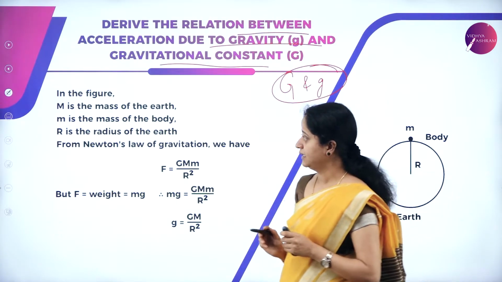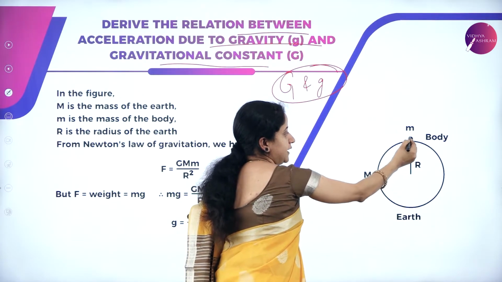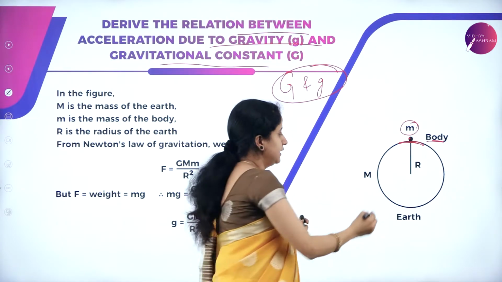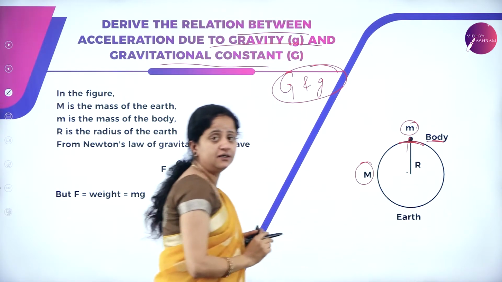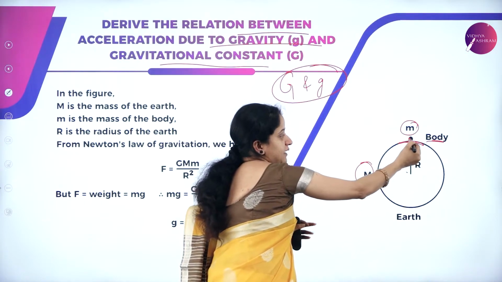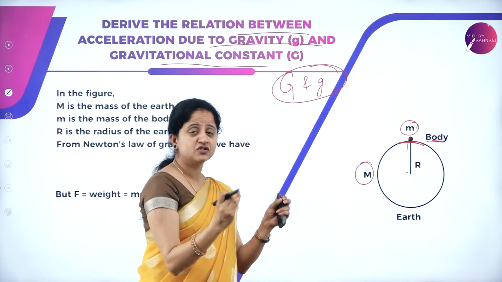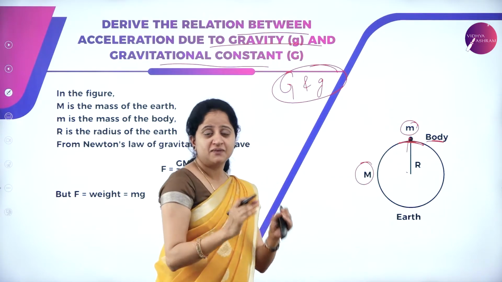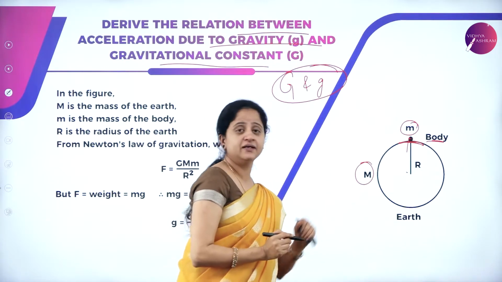To derive this, let us consider a mass. Here in this figure, m is a body which is present on the surface of the earth, and capital M is the mass of the earth. Here R is the radius. So the earth is one body and the small m is another body. As we all know, there exists a force of attraction between the two bodies, capital M and small m, which means the force of attraction between the earth and an object present on the surface.